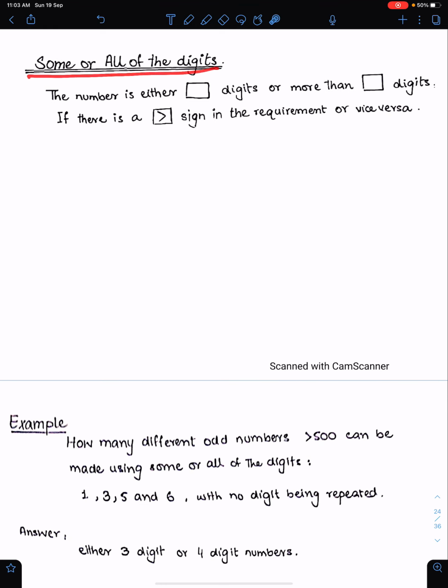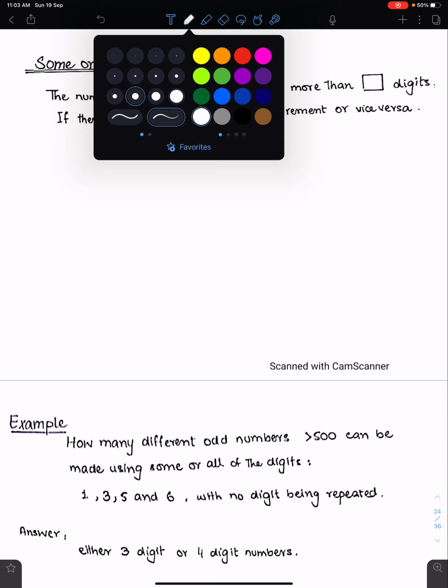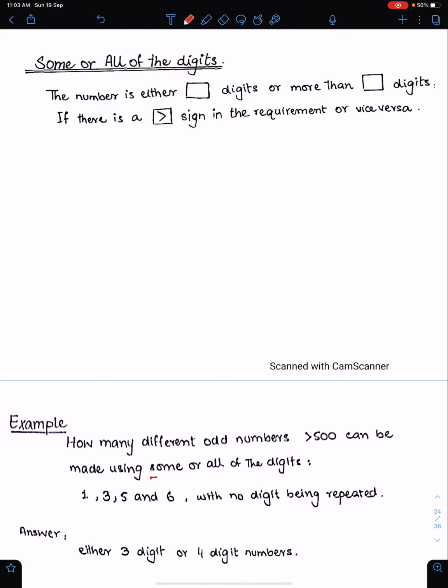Sum or all of the digits. For example, if the question is how many different odd numbers, this is the first restriction, greater than 500, second restriction, can be made using some or all of the digits. The important thing in this question is this, some or all. This means the number could be either a 3-digit number or a 4-digit number from this list. So the number is either 3-digit in this case or more than 3 digits if there is a greater sign in the requirement like this.